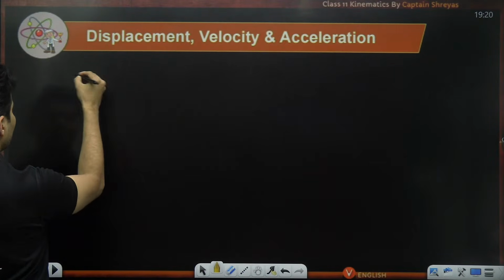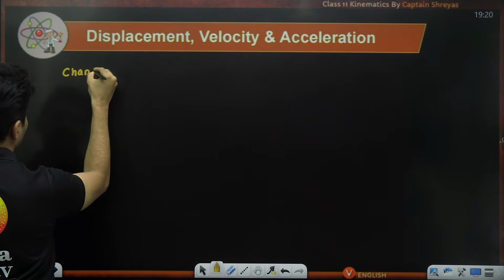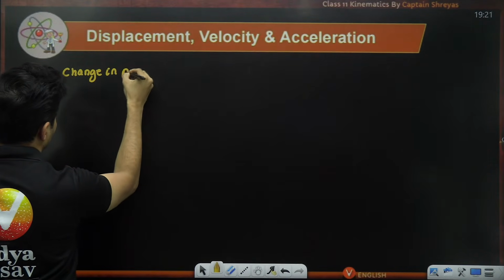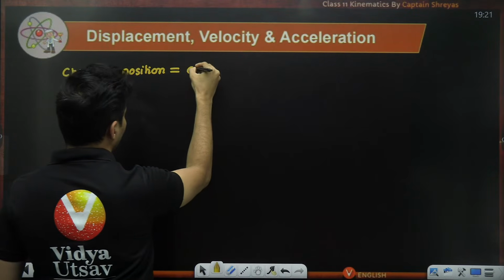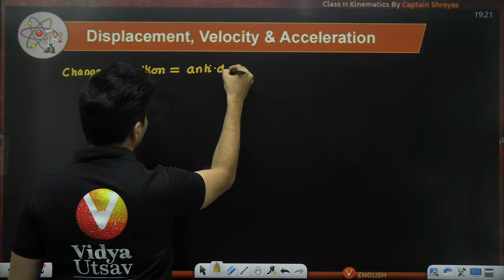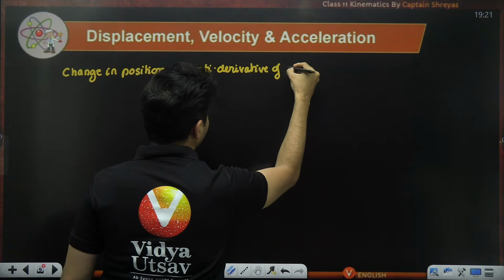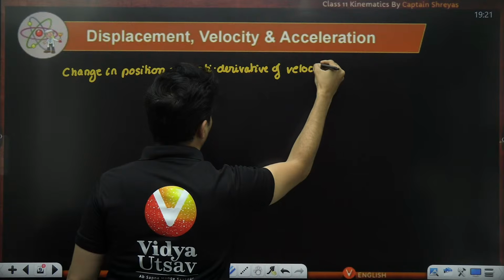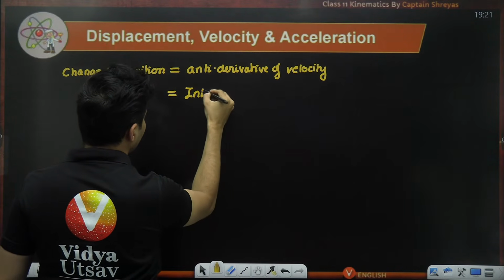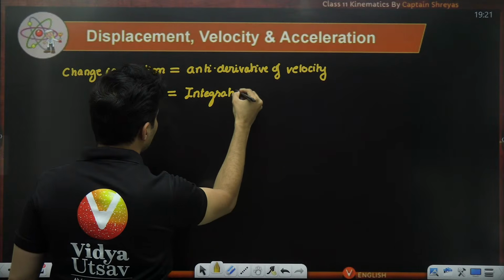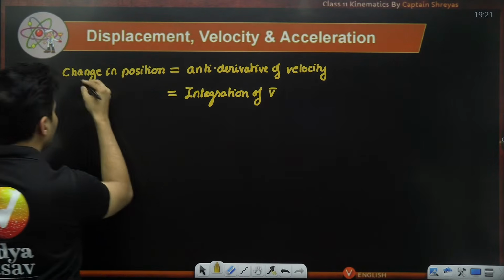So, change in position should be the anti-derivative of velocity. What is the meaning of antiderivative? It means integration. So integration of velocity should give me change in position.